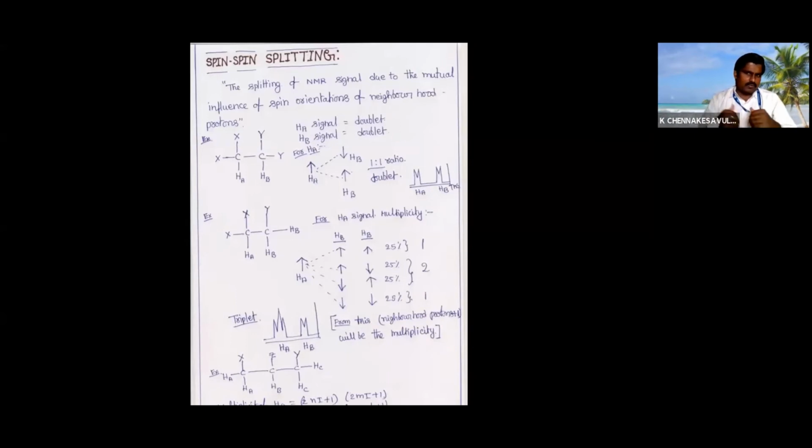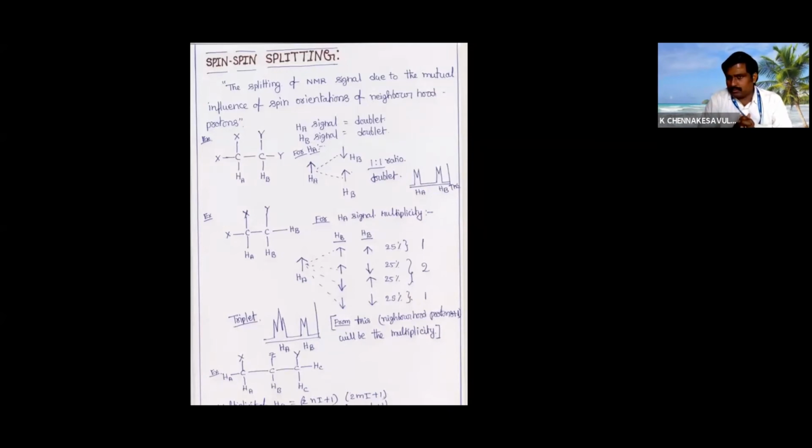NMR will give information about adjacent carbon hydrogens or adjacent carbon. Carbon NMR means it is giving information about the adjacent carbon. Hydrogen NMR means it is giving the adjacent carbon's hydrogens. Whether the adjacent carbon is attached to 3 hydrogens, 2 hydrogens or 1 hydrogen, we can find by seeing the NMR of the